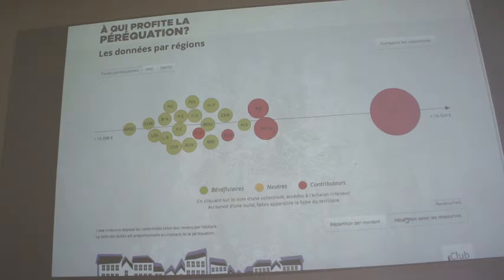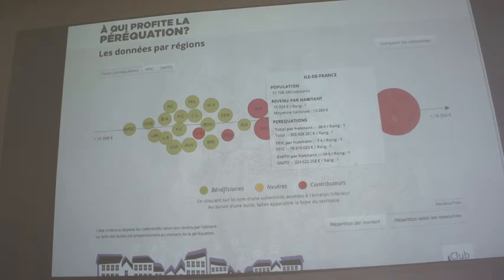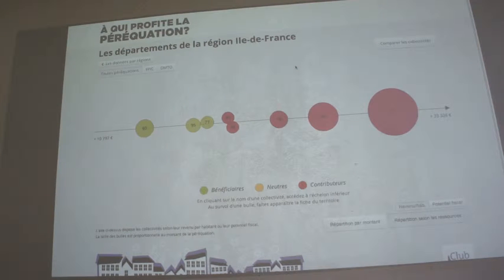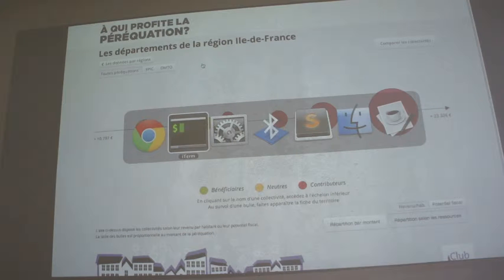So, okay, I'm just presenting the application. Then there is a journalist who will use this application and write a paper explaining why. But I wanted just to show this, and then we can go deeper. For example, if you click on a region, without internet connection, okay, oh yeah, it works. Then we can go through, and here you see we have another level we call département, so it's like sub-region, and you can go through again and again. So, okay, that was the application. Let's continue to the slides.